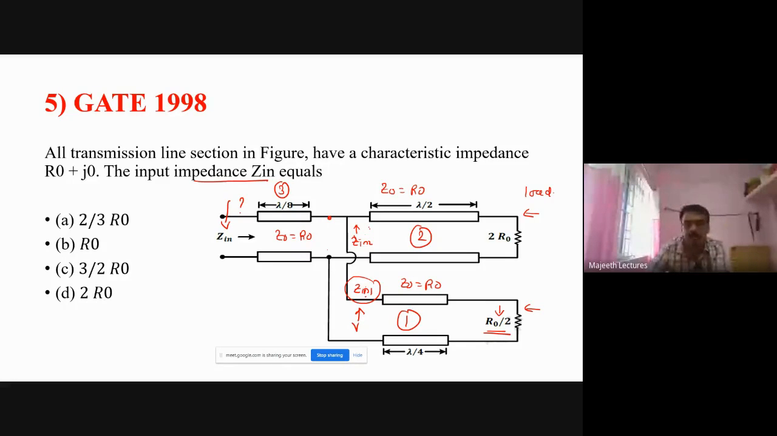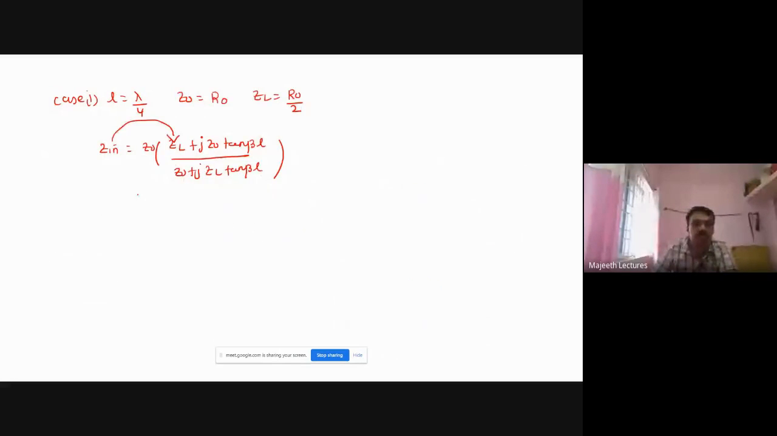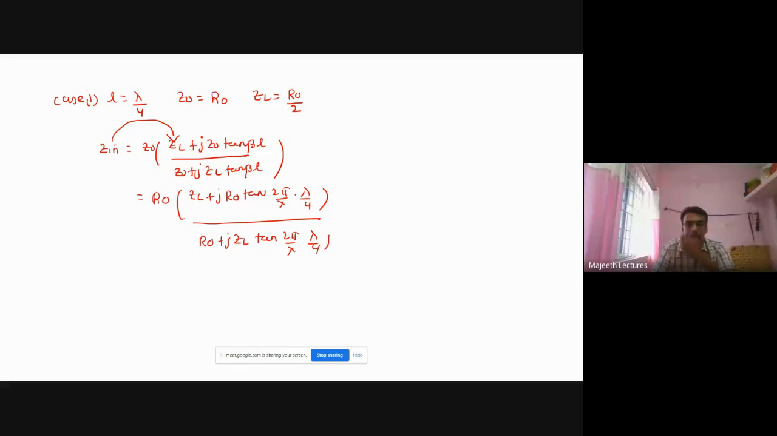Okay, first I find case 1. Here I have L is equal to lambda by 4, Z0 is equal to R naught, ZL is equal to R naught by 2. Right? Substitute. Zin is equal to R naught times ZL plus j R naught tan beta L, where beta L is 2 pi by lambda, L is lambda by 4, divided by R naught plus j ZL tan 2 pi by lambda into lambda by 4. Right? So cancel lambda with lambda.